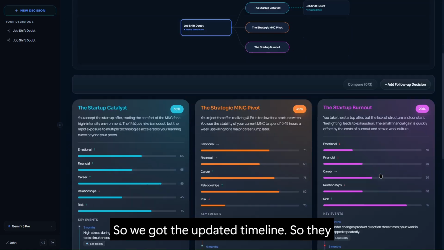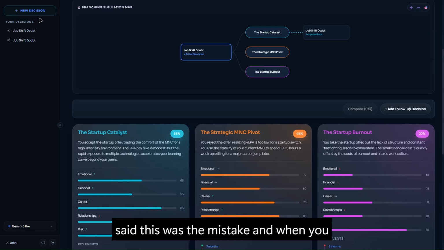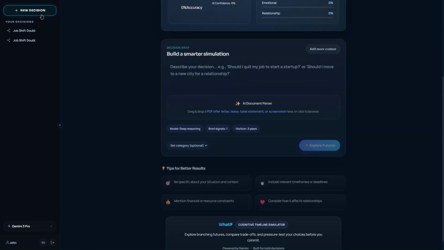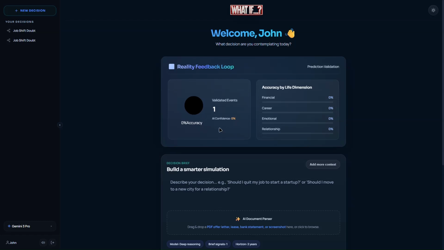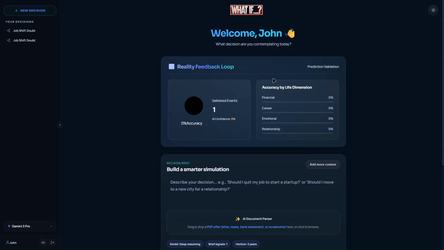So we got the updated timeline. So they said this was the mistake. And when you click on new decision, the AI confidence is 0% because it made a mistake and that's why it says 0% accuracy. So in that way you can also improve the AI's feedback loop.